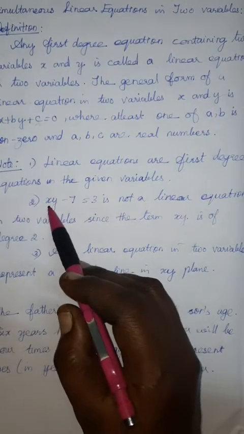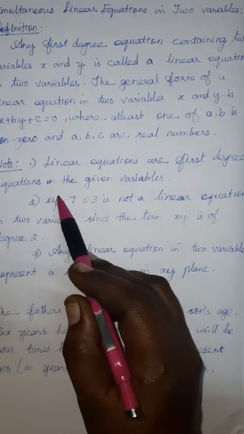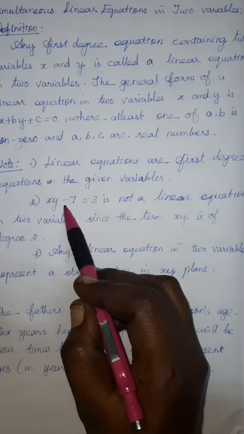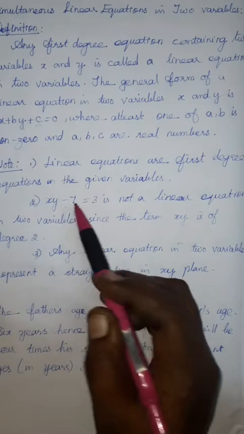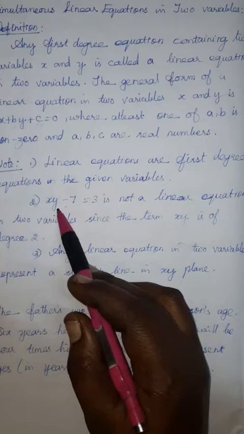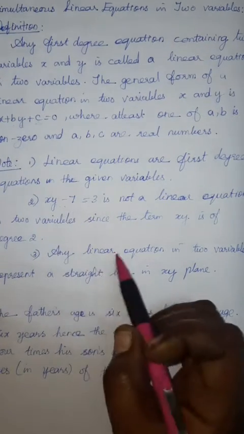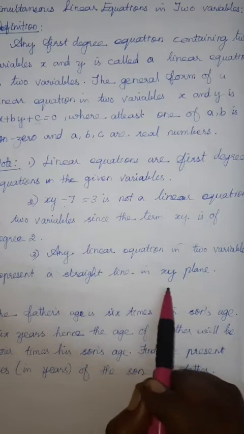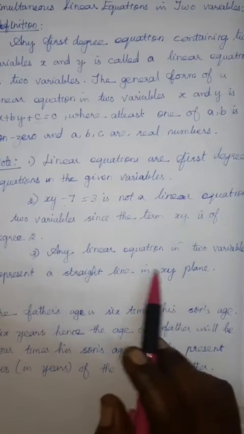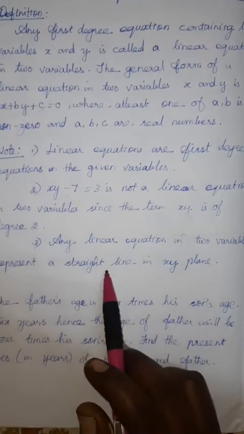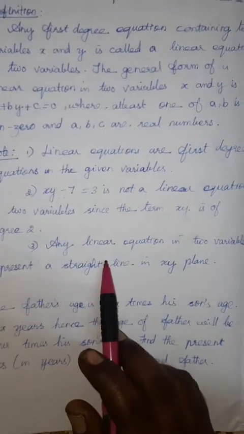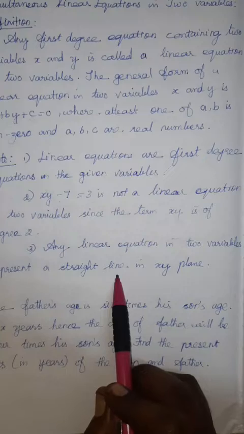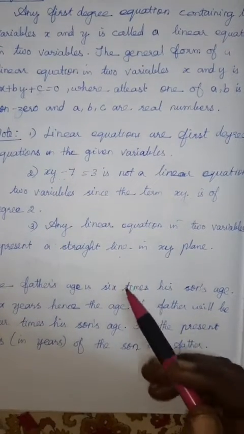Why is it not? x into y, so x power 1, y power 1. The degree of this equation is 1 plus 1 equal to 2. It is not a linear equation. Understand that when you make a linear equation, you don't write in the product form. Then the third point: any linear equation in two variables represents a straight line in the xy plane. We put point values for x and y, mark them as plotted points, and we can draw this line in the xy plane. Normally we draw it in the graph, which is also an xy plane.